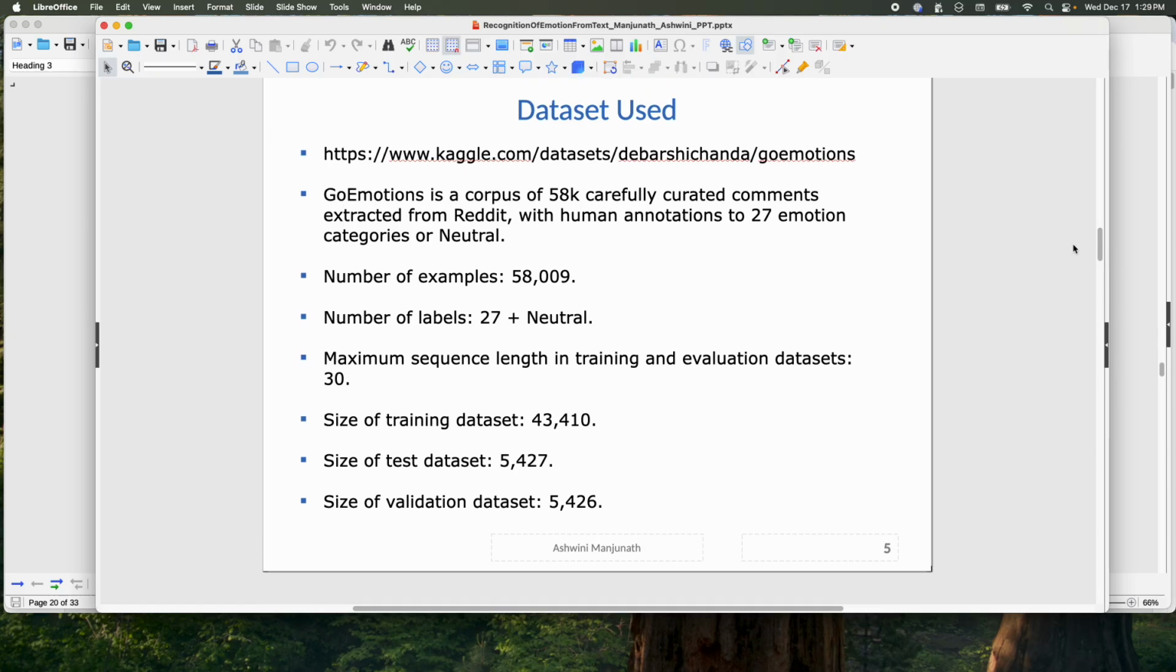Basically, this dataset has a lot of examples, more than 58,000 of them. It carries 27 emotion categories. The curated comments are carefully extracted from Reddit, and while training my model, I am also using a subsample training dataset, test and validation dataset with an ample number of samples, as you can see shown here.